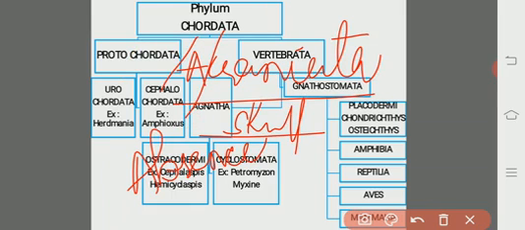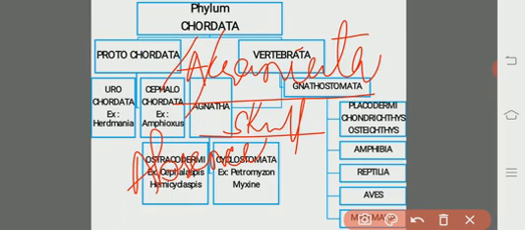Skull is absent in all these organisms included under the subphylum Protochordata. So these are the primitive chordate organisms without any skull. That is Ecraniata, absence of skull. These are the protochordates.